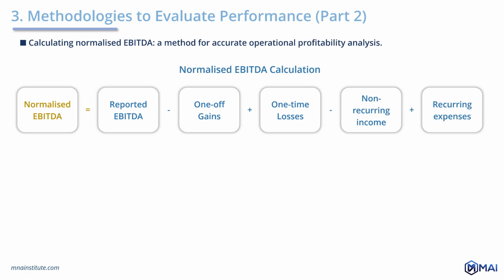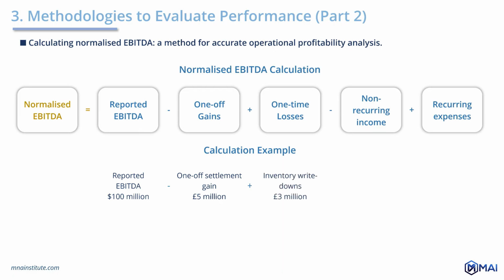Now, let's consider this example. A company reports an EBITDA of $100 million. An in-depth analysis revealed the following. A one-off legal settlement that resulted in a gain of £5 million. Extraordinary inventory write-downs totaling £3 million. Non-recurring income from the sale of a subsidiary worth £8 million. Understated recurring maintenance costs that were historically capitalized, now corrected by an increase of £2 million.